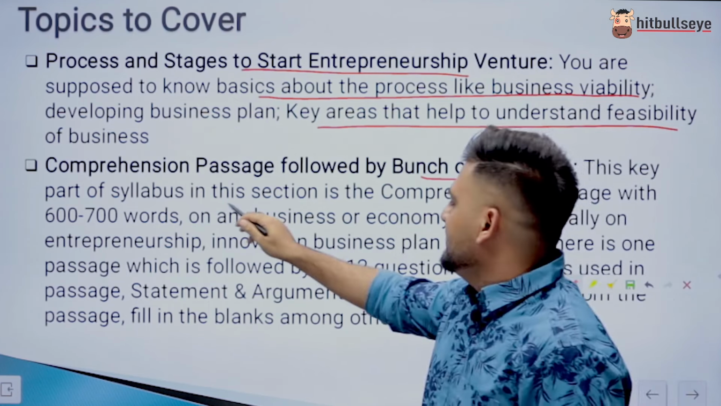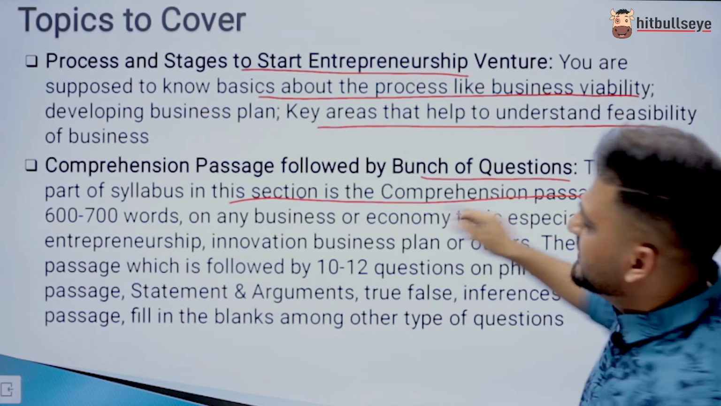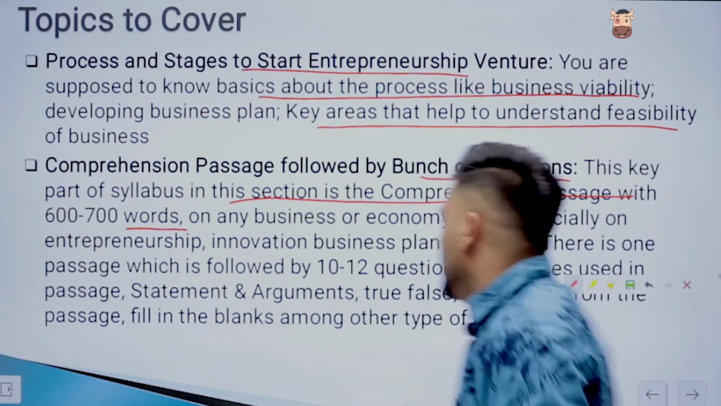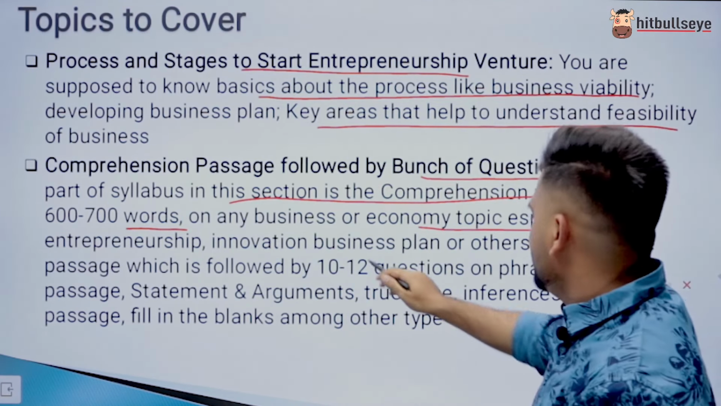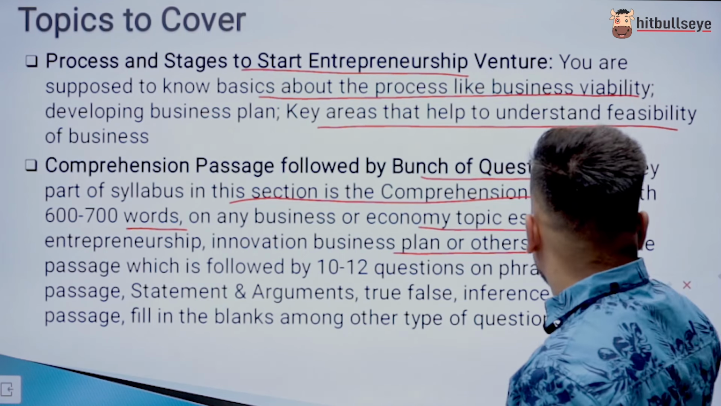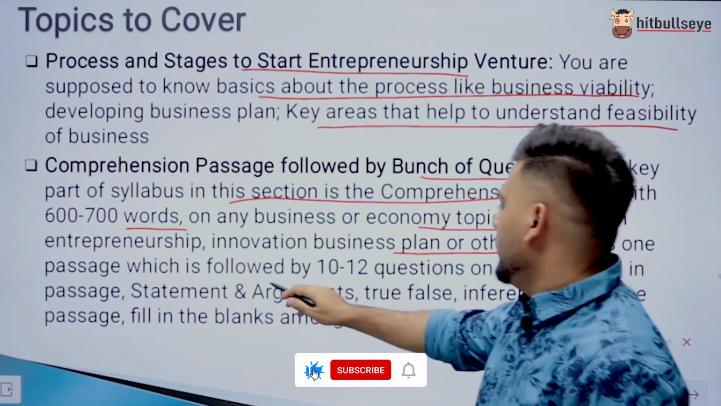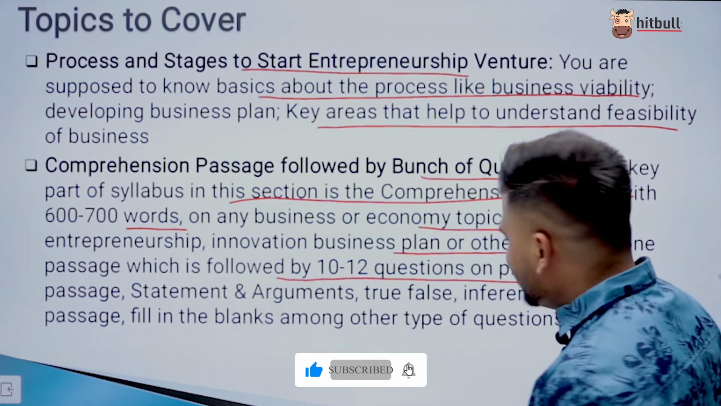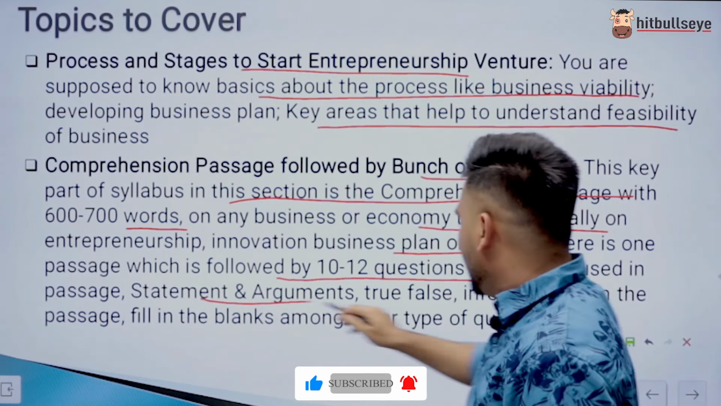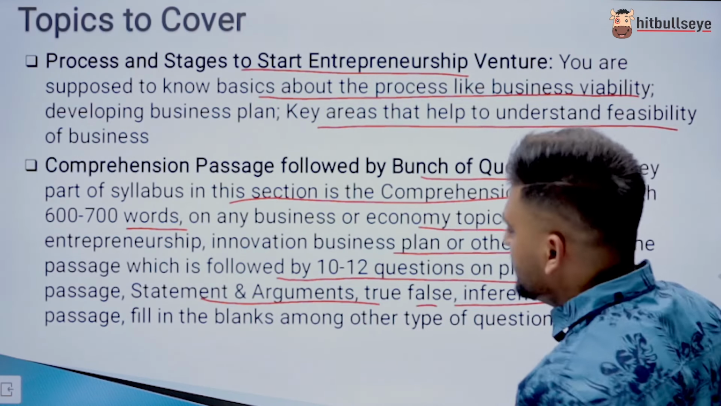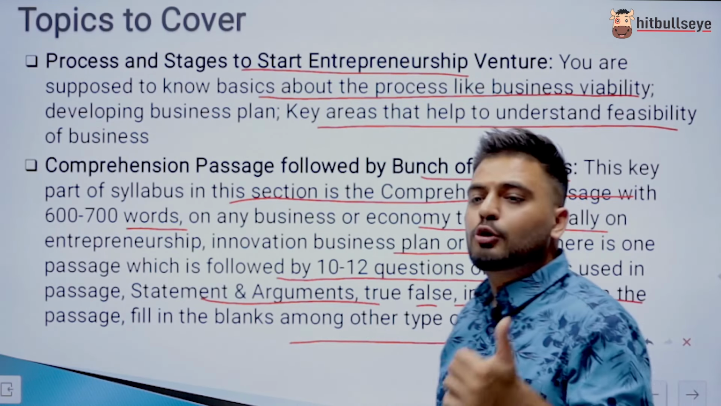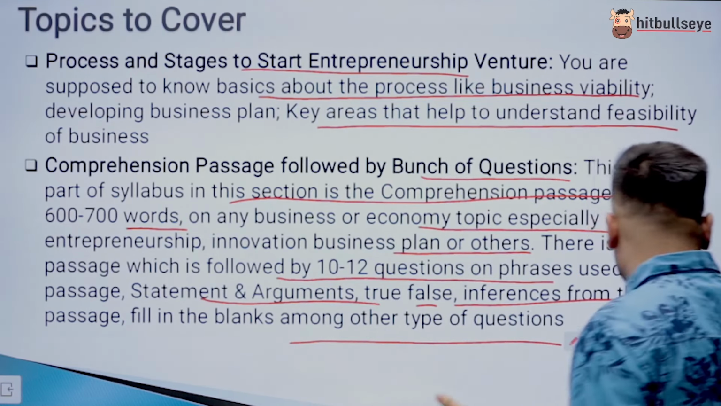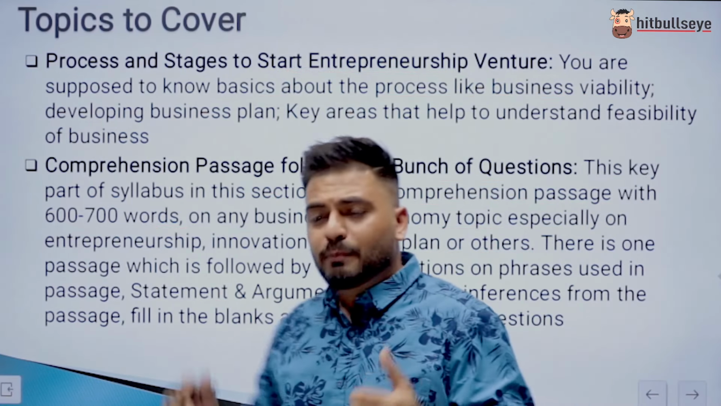The key part of the syllabus in this section is the comprehension based passages with 600 to 700 words on any business or economy topic, especially on entrepreneurship, innovation, business plan, and others. So there is one passage which is followed by 10 to 12 questions on phrases used in passages, statement and arguments, true, false, inferences from the passages, fill in the blank among the type of the question, like it's similar to the cloze test. So my suggestion to you is how you pursue this section.